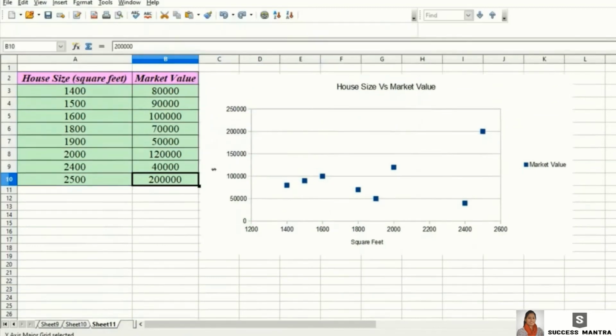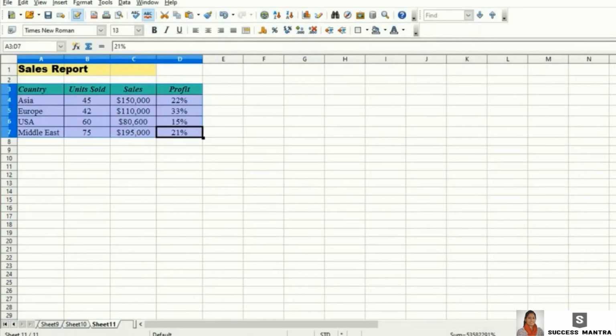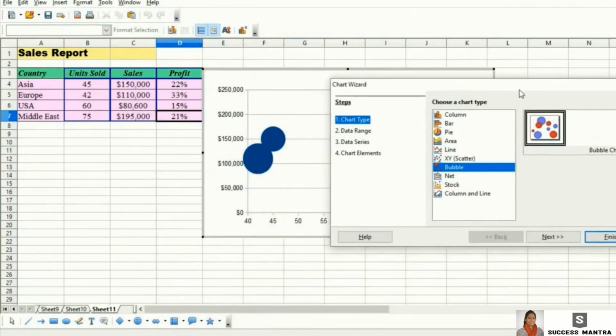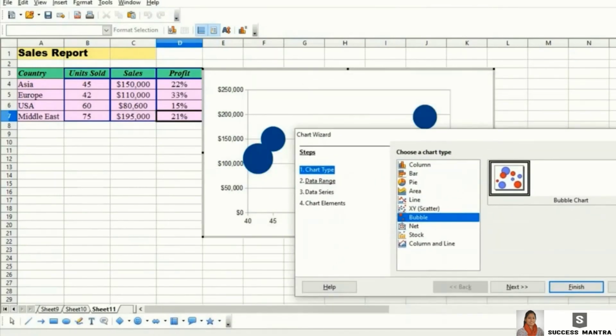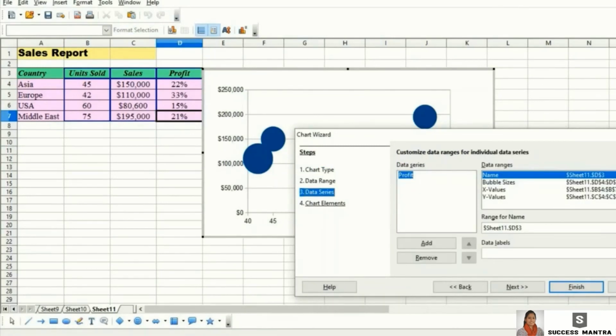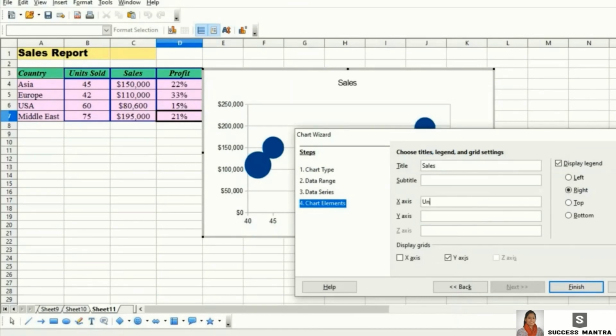Now if we want to show the relationship between three variables of a data, we will go for bubble chart. So we will select here the bubble option. Now the data range. And the chart elements. Here title will be sales report. X-axis it is showing units sold and y-axis it is showing amount of sales, and the bubbles here are showing profit.